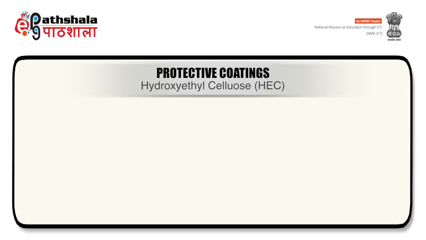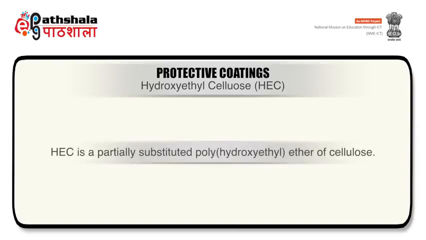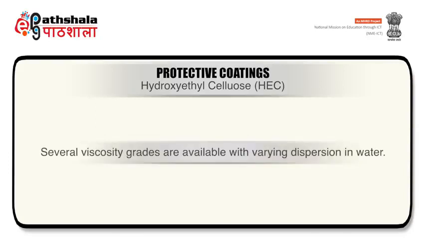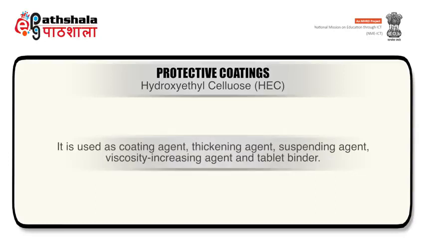Secondly, hydroxyethyl cellulose. It is a partially substituted polyhydroxyethyl ether of cellulose. It occurs as a white, yellowish white or greyish white, tasteless, odorless, hygroscopic powder. Several viscosity grades are available with varying dispersion in water. It is used as coating agent, thickening agent, suspending agent, viscosity increasing agent and tablet binder.